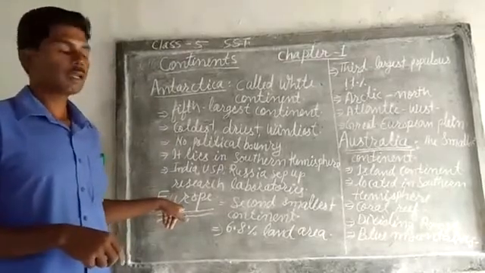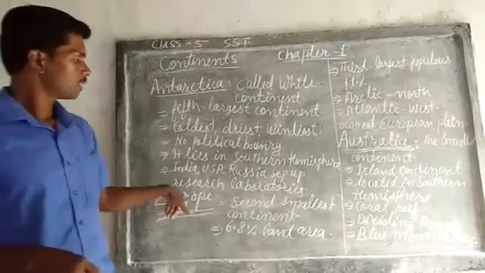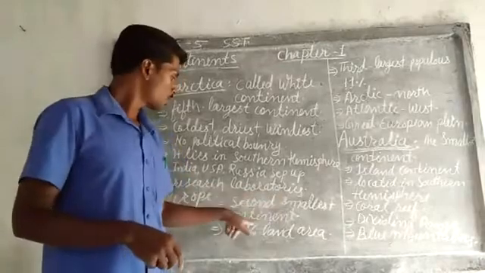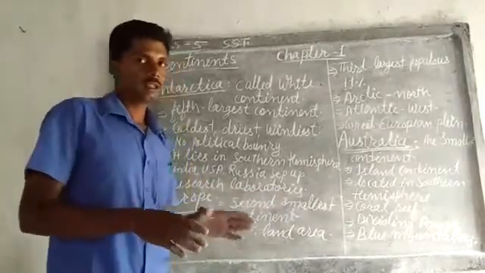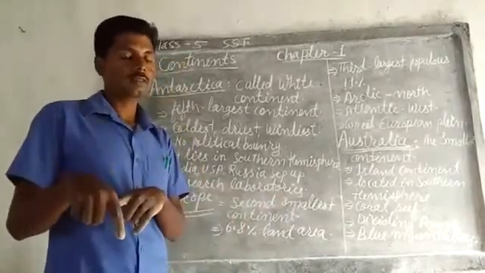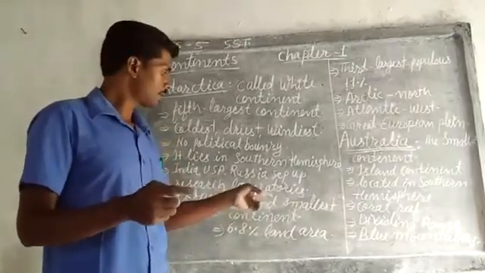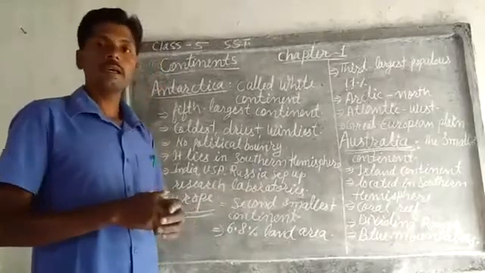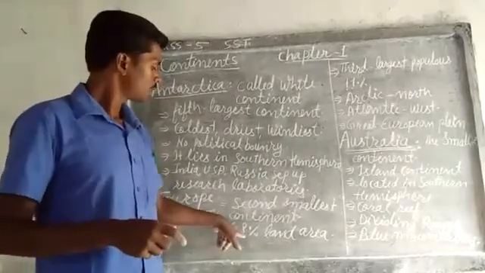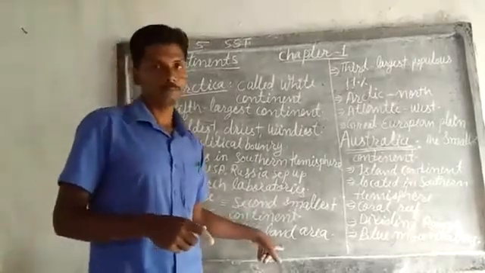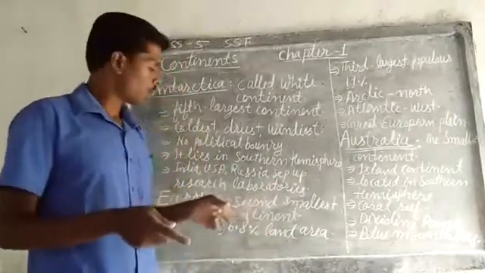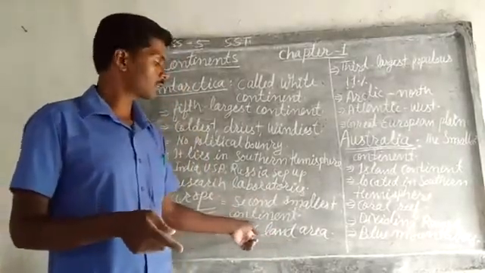Next continent is Europe. Europe is the second smallest continent. That means not the last, not the smallest, but it is the second smallest continent. It covers only 6.8% of the world's land area.